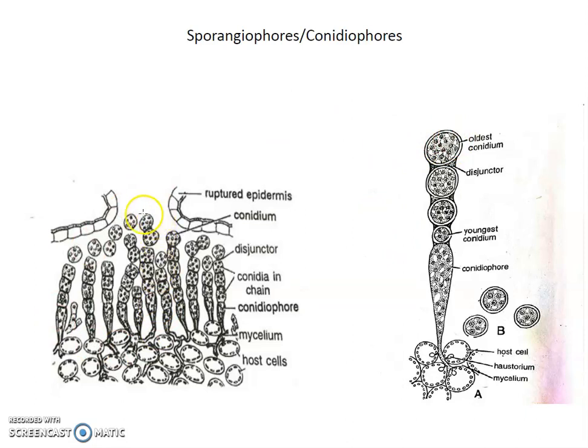So such circular, spherical conidia are formed and they push or exert pressure on the upper epidermis. So the upper epidermis of the host ruptures and the conidia are blown away by wind or washed away by water.